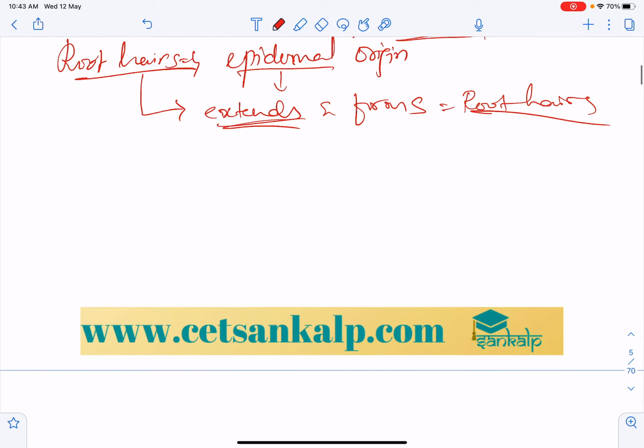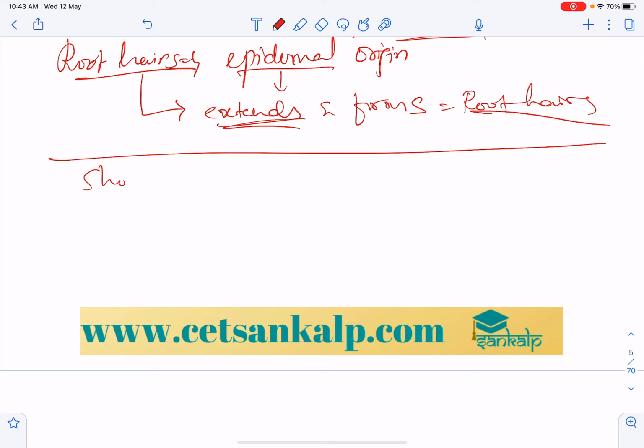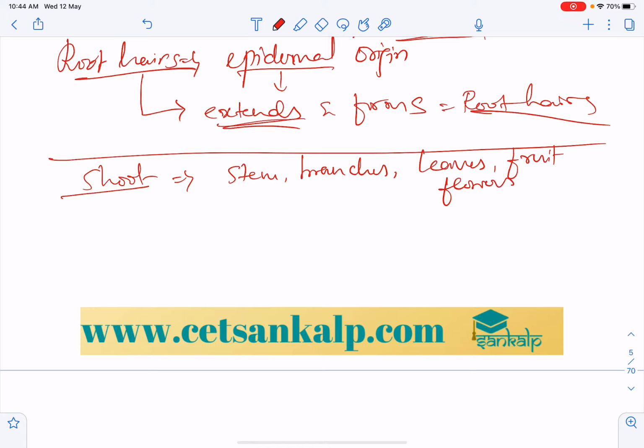Next, in case of the shoot system, I already mentioned, it mainly includes the stem, branches, leaves, fruits and flowers. So these are the structures which are present in the ascending part.